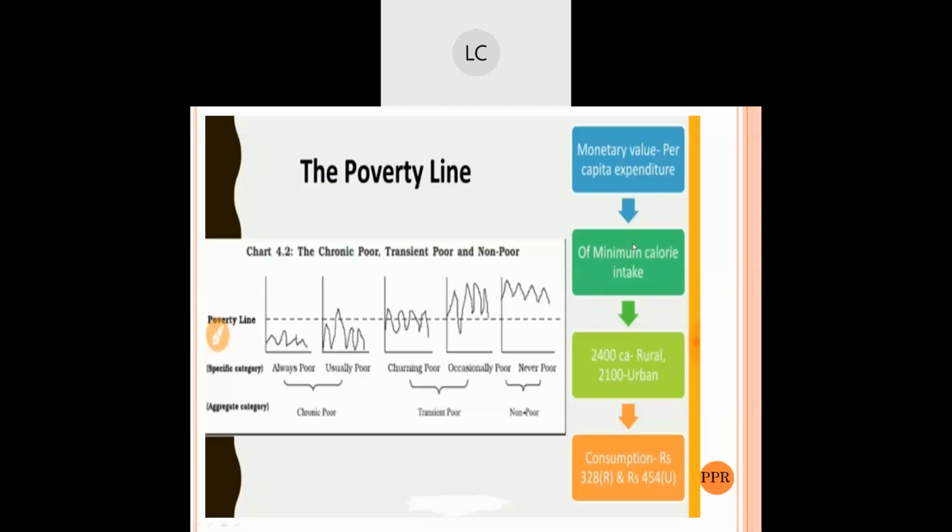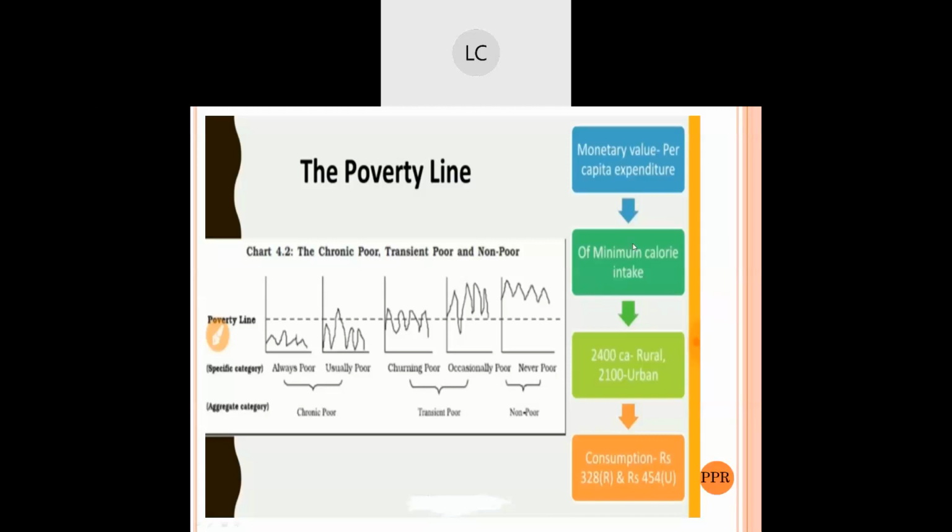In those categories we discussed the poor and non-poor, and further the absolute poor, like the always poor and usually poor. The same categories have been made here, on the basis of poverty.